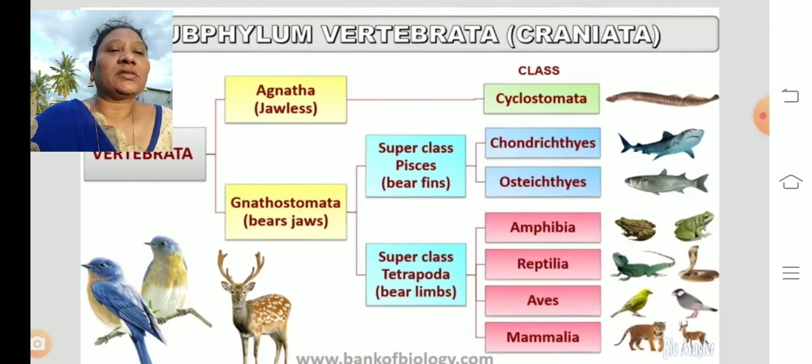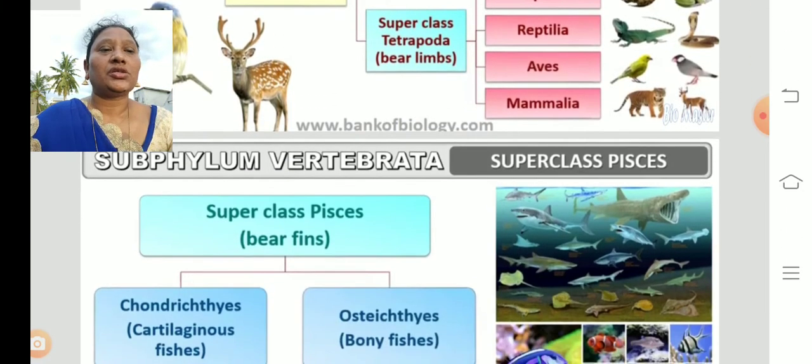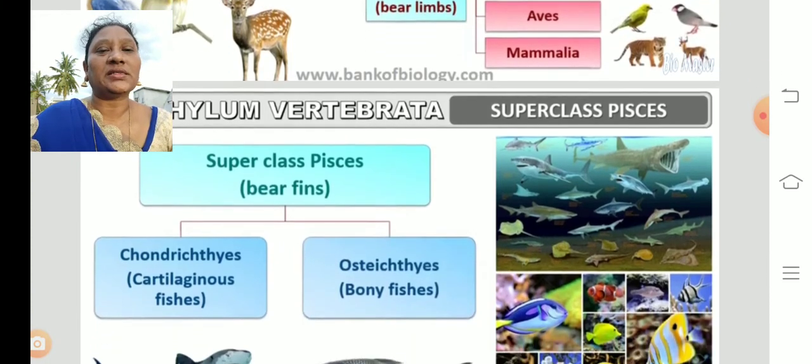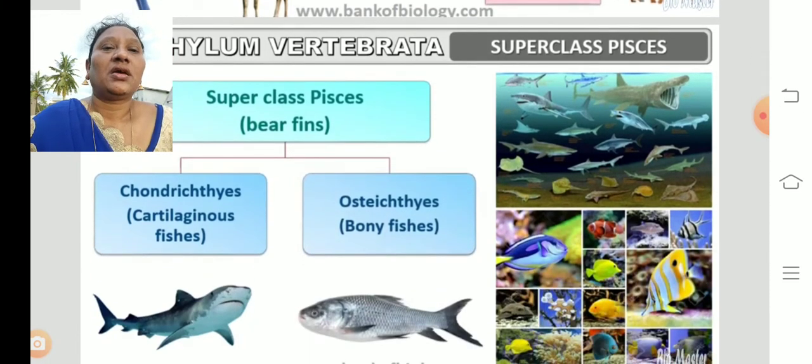So all the Pisces, the fishes, are divided into two types. That means the Pisces are divided into two classes, that are Chondrichthyes and the Osteichthyes. Coming to the superclass Tetrapoda, you can say amphibia, reptilia, aves and the mammals. Let us have a discussion about each and every one. So coming to the superclass Pisces, they bear the fins.